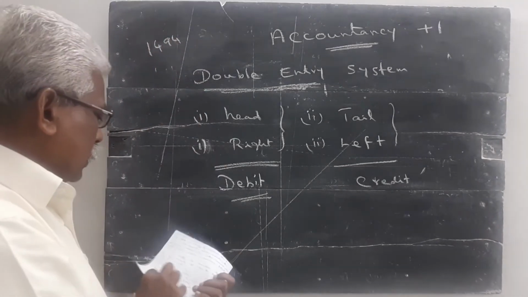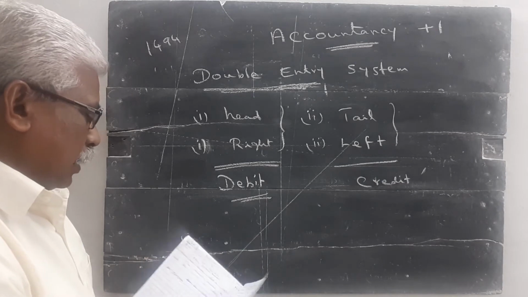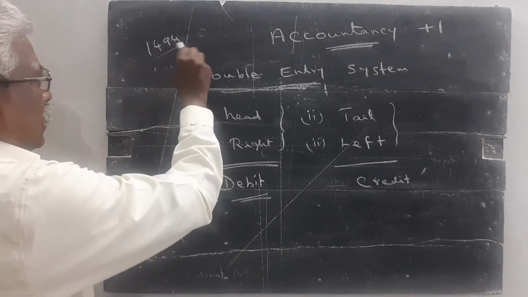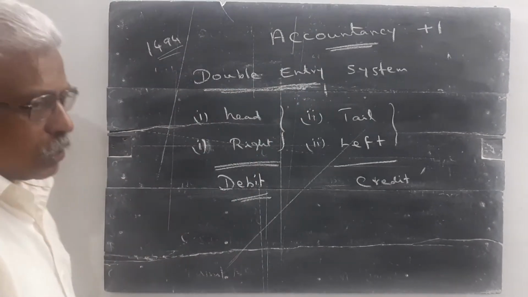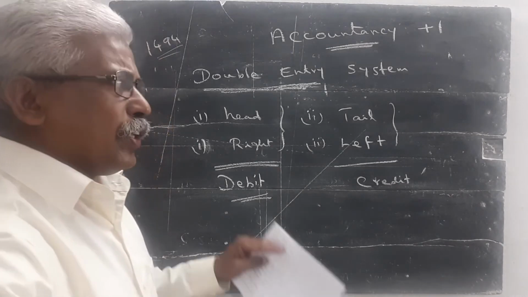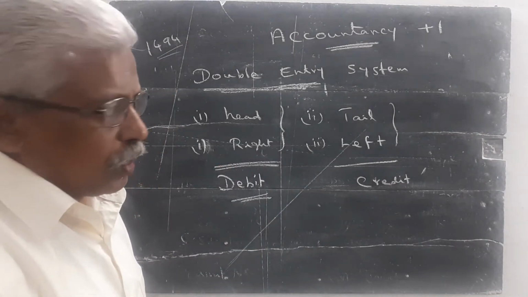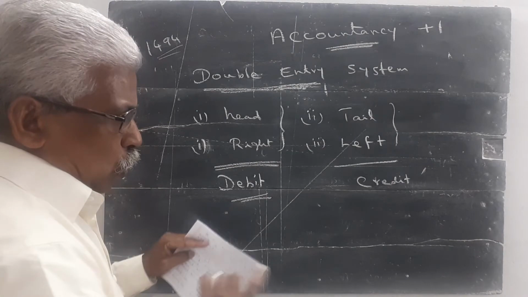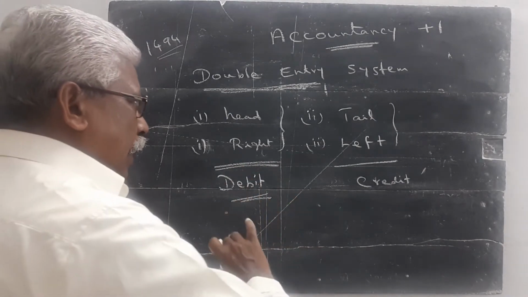What is the double entry system? In every transaction, the accounts are entered in two sides, one debit side and one credit side.